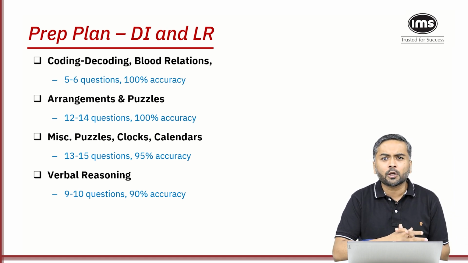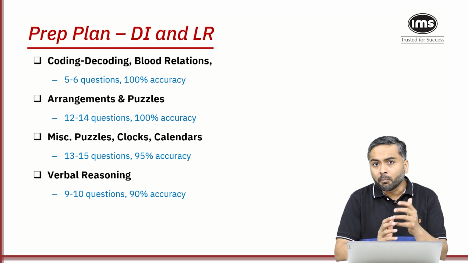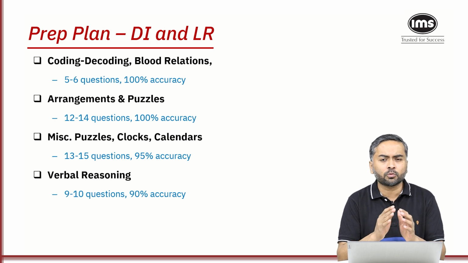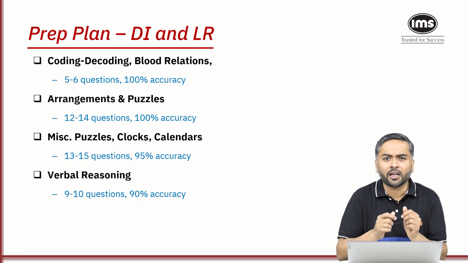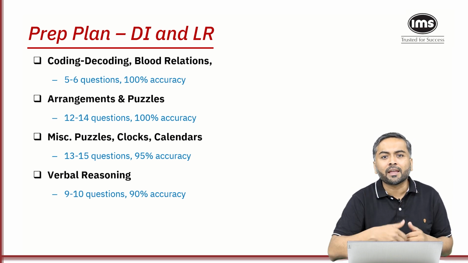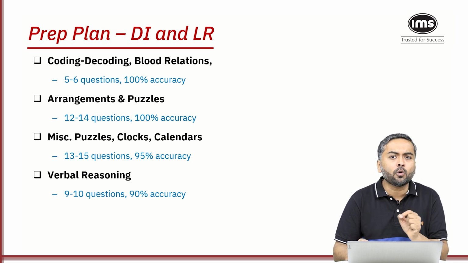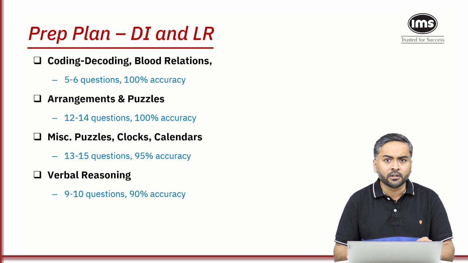And if you look at the accuracy, it is 90%, not 95-100%, because it is slightly subjective, but you need to make sure that out of 10 questions you get 9 correct. Okay, that is where the key is. One question right here and there will add up to 4 or 5 questions overall correct, and that will boost your marks by 20 odd marks. So you need to not let go even one question making an error in verbal reasoning. 9 out of 10 should be a good accuracy for verbal reasoning in IPMAT Rohtak.